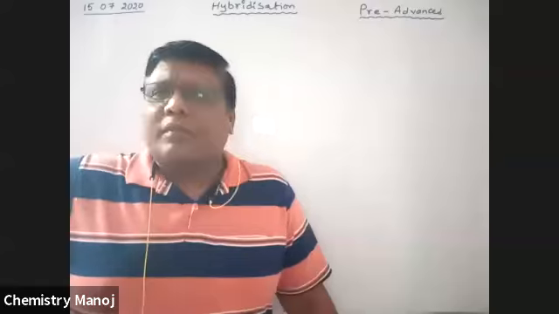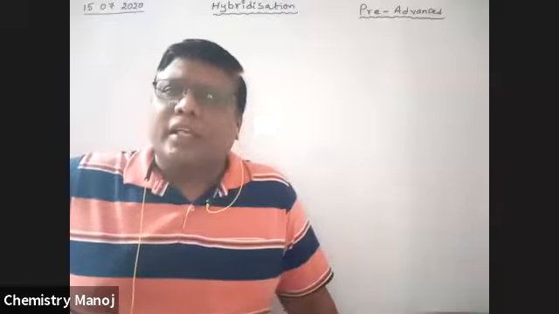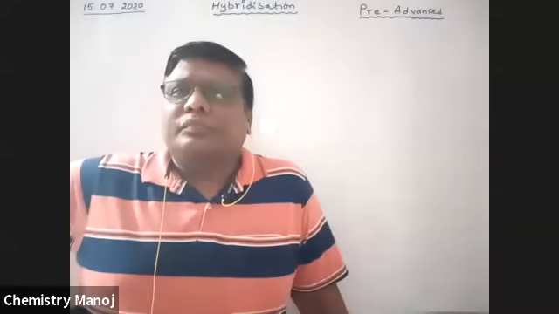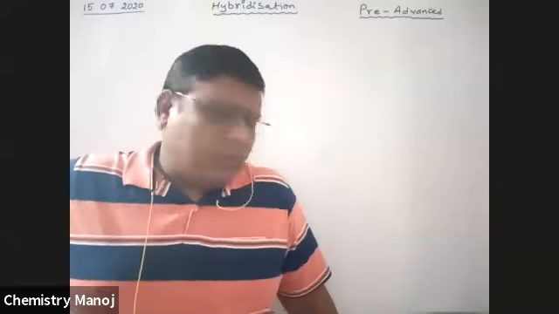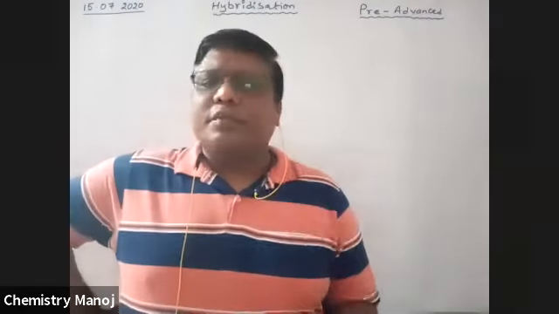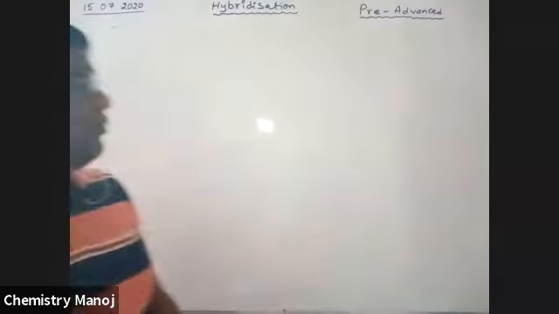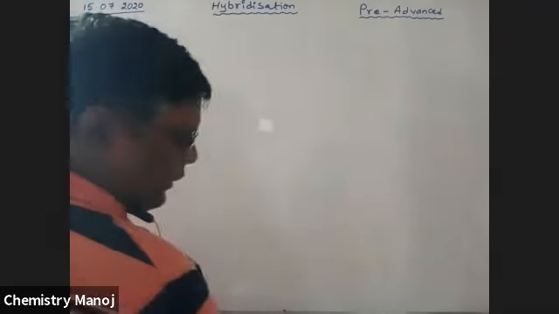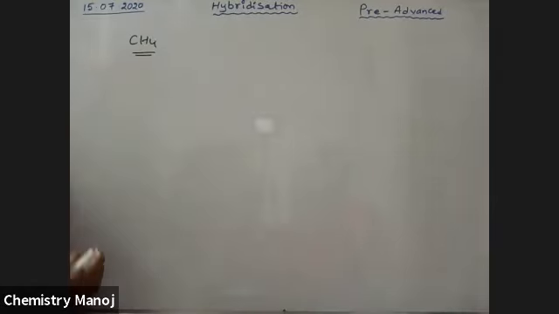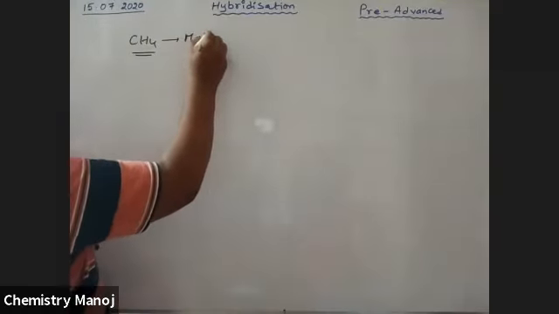Even though there are benefits and applications, in this VBT there are also some limitations. So where are these limitations? It is in explaining the shapes of some polyatomic molecules. For example, I'm explaining the structure of the methane molecule, CH4. The name of this one is methane.